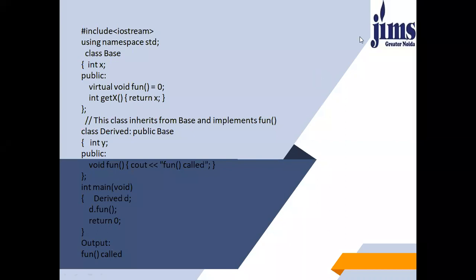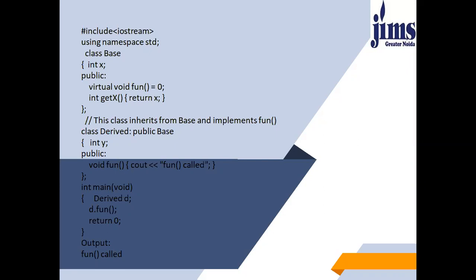So how are virtual functions different from pure virtual functions? The main difference is that a virtual function has its definition in the base class, and the inheriting derived class may redefine it. But the pure virtual function has no definition in the base class, and all the inheriting derived classes have to redefine it.